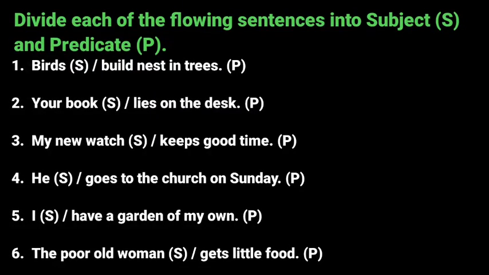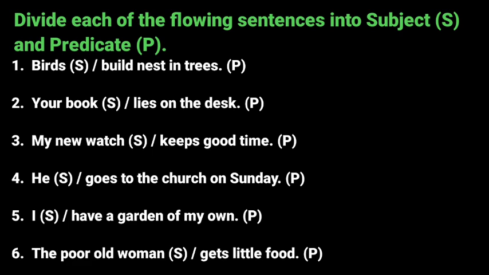Divide each of the following sentences into subject and predicate. First sentence is birds build nest in trees. In this sentence, where is subject and where is predicate? It's very simple. Answering the question, who build nest in trees? The answer will be birds. So here, birds is a subject and the rest part will be our predicate: build nest in trees.